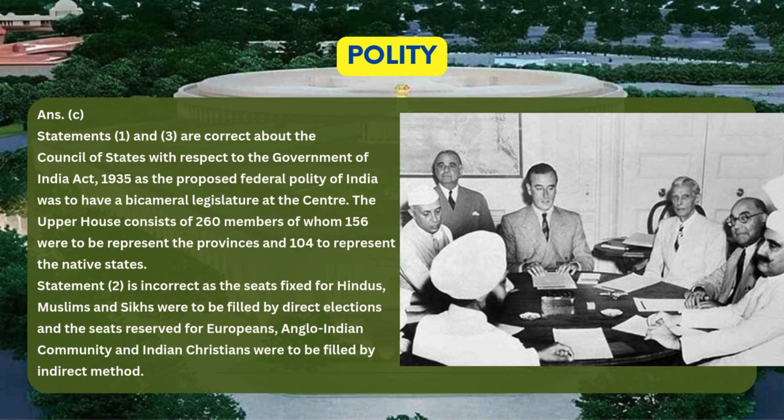Answer is option C. Statements 1 and 3 are correct about the Council of States with respect to the Government of India Act, 1935, as the proposed federal polity of India was to have a bicameral legislature at the centre. The upper house consists of 260 members, of whom 156 were to represent the provinces and 104 to represent the native states. Statement 2 is incorrect, as the seats fixed for Hindus, Muslims and Sikhs were to be filled by direct elections and the seats reserved for Europeans, Anglo-Indian community and Indian Christians were to be filled by indirect method.